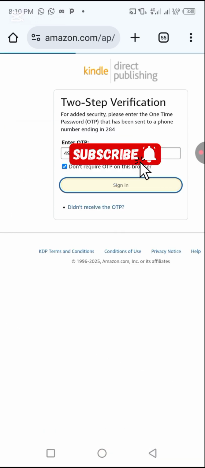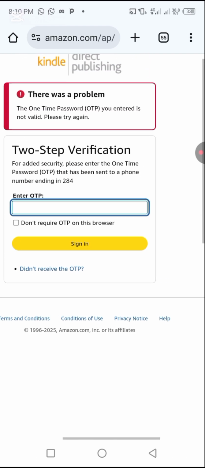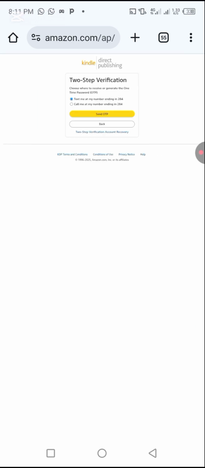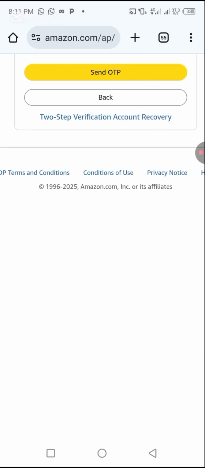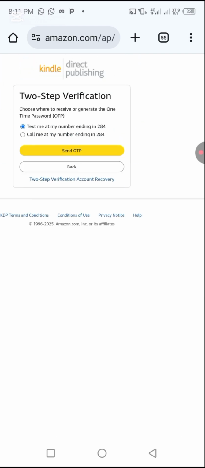Let's check if it reload now. Okay, they said the OTP I entered is not valid. So sometimes it gives issues like this. So all you have to do is to click at didn't receive OTP, then click at two-step verification account recovery, something like that. But for now, let's click at send OTP.